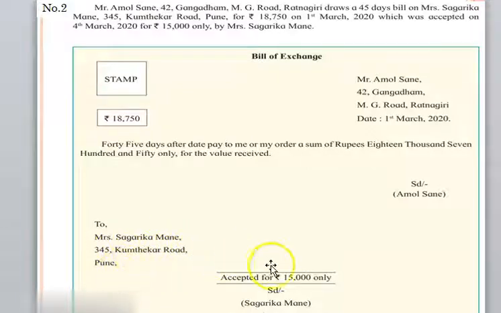Now Sagarika is going to accept here, and therefore it reads accepted for 15,000 only. Here it is clearly mentioned 15,000 only. And here is the signature of Sagarika Mane and the date of acceptance, she has accepted on 4th of March. And here is the signature of Mr. Amol Sane, who is the drawer. So this is the pro forma bill of exchange. In this we have studied qualified acceptance of the amount of the bill.